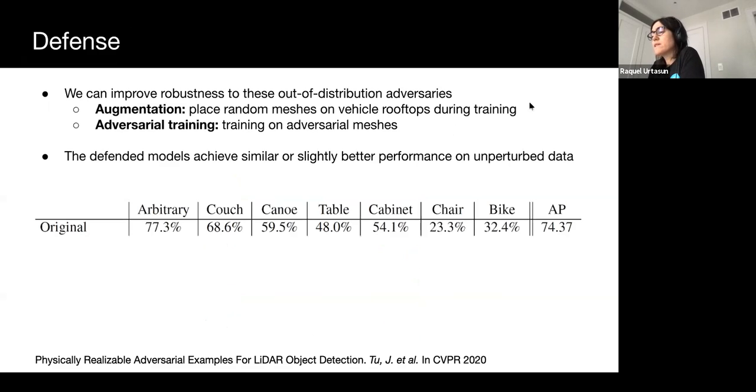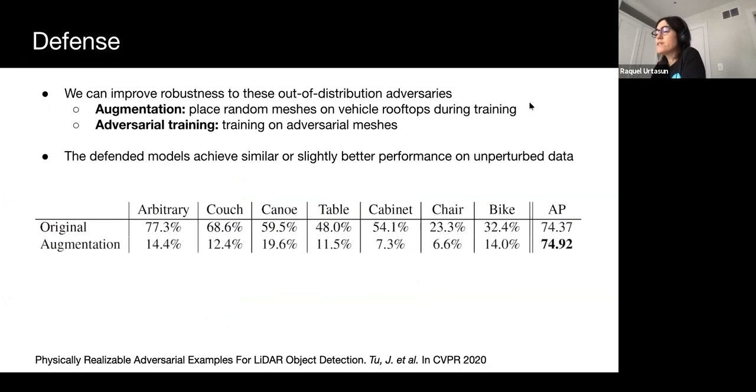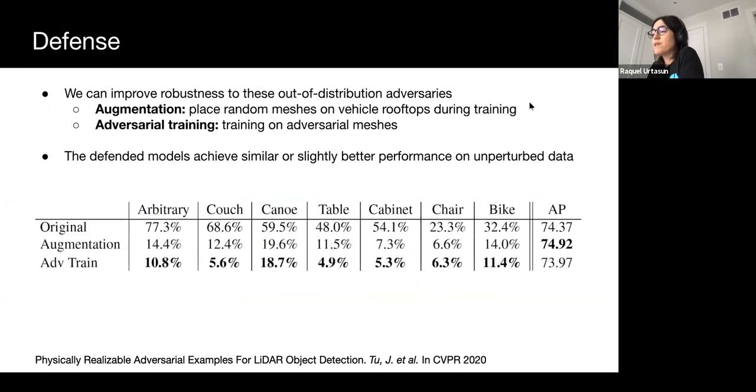We conduct a pilot study on defense with two approaches. First, we perform data augmentation by adding random meshes to vehicle rooftops during training. By training against random rooftop objects, we can greatly improve robustness. Next, we use adversarial training, which adds adversarial meshes into the scene during training. Here, we simultaneously update the adversarial mesh and the model.